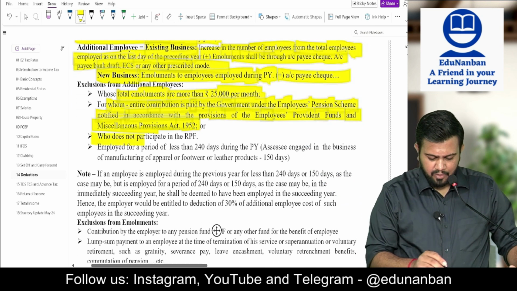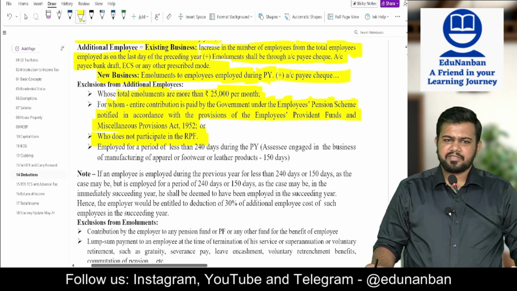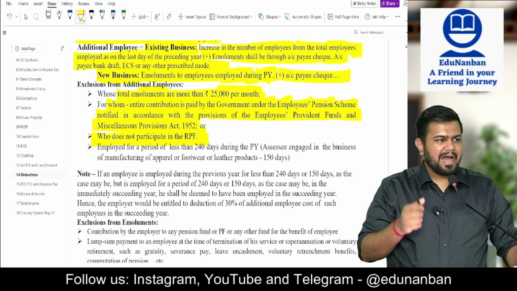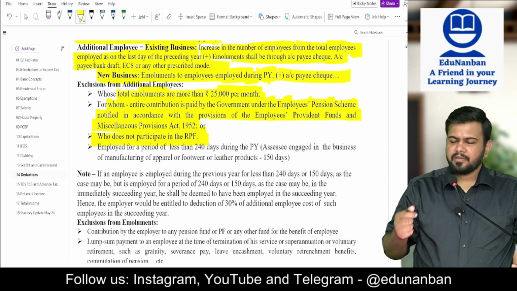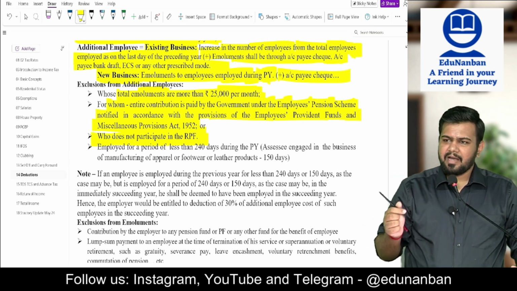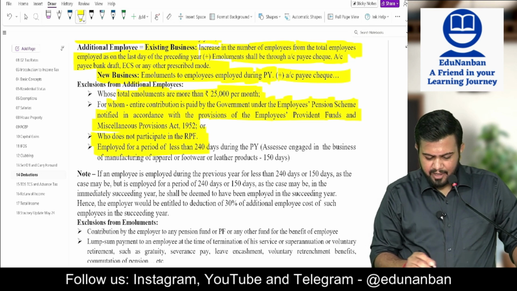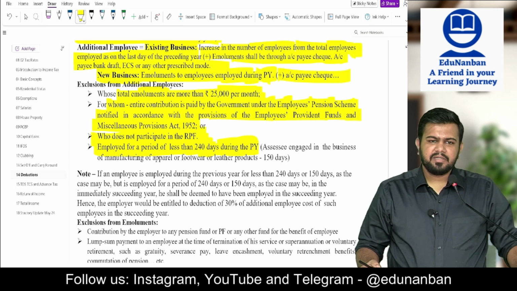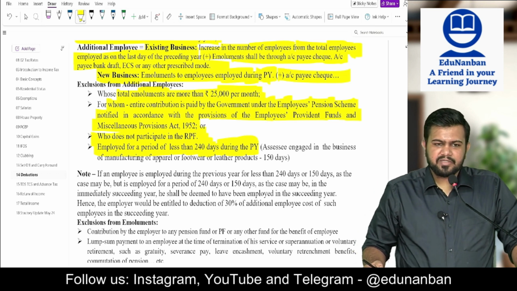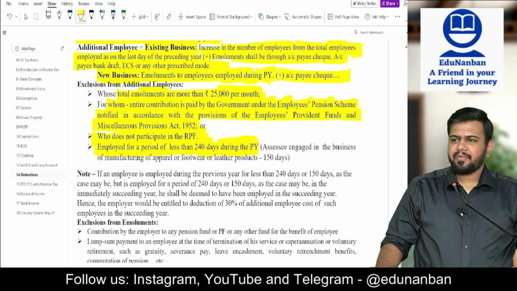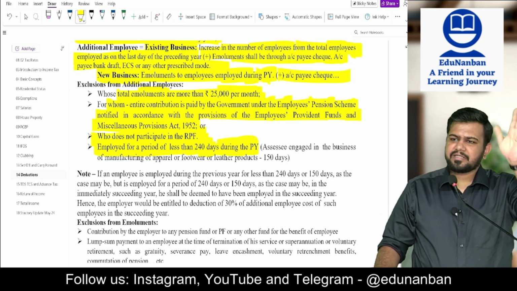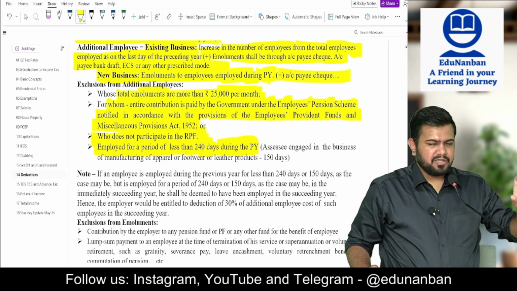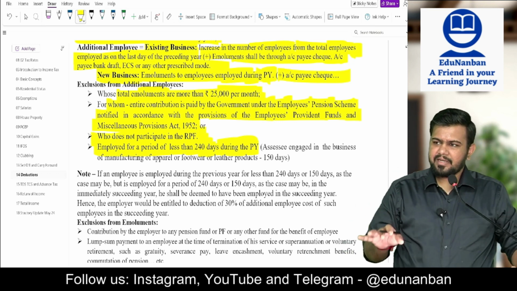Next, who does not participate in a recognized provident scheme. Whoever are the new employees should also participate in the RPF, the recognized provident fund. The new employee should compulsorily participate in RPF. And next, employed for a period of at least 240 days during the previous year. Sir, if it is less than 240 days, what will happen? Then consider them as new employees in the next year. Don't consider them in the previous year.